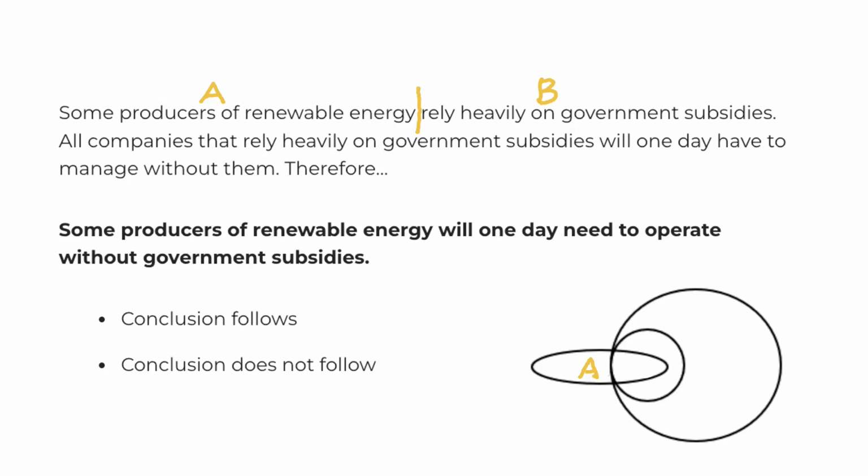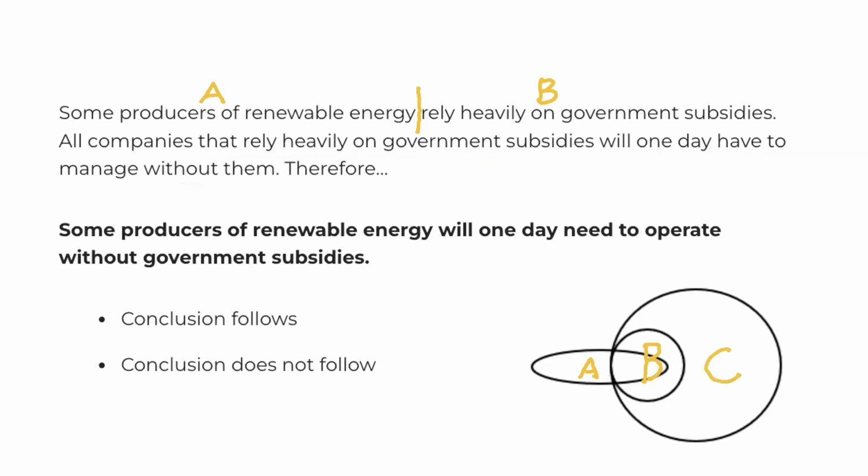This is all of the renewable energy producers. And then we have B, which is this circle, which represents the companies that rely heavily on government subsidies. And then we have this overlapping region here, where A and B are concentric. This is representative of the portion of renewable energy producers that rely heavily on government subsidies. And then if we continue reading the statements, all companies that rely heavily on government subsidies will one day have to manage without them. So that's what we see in C.